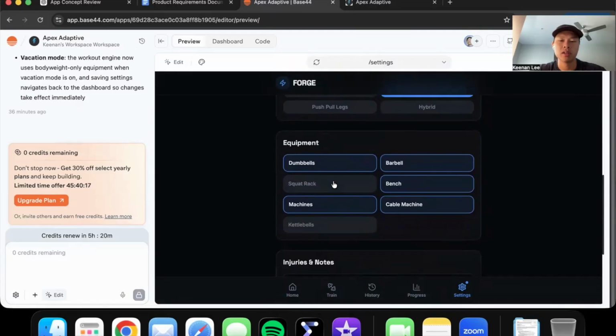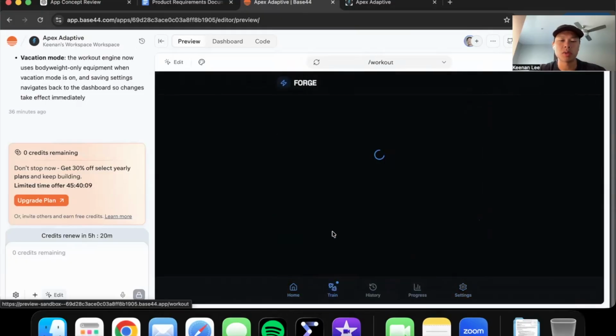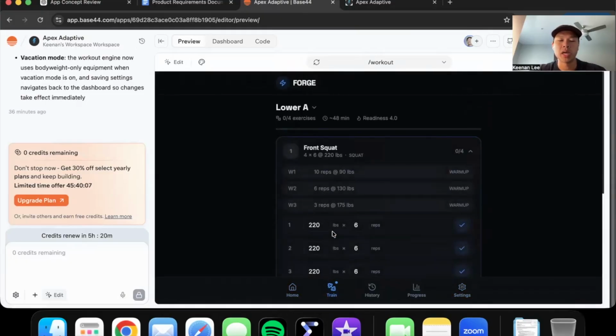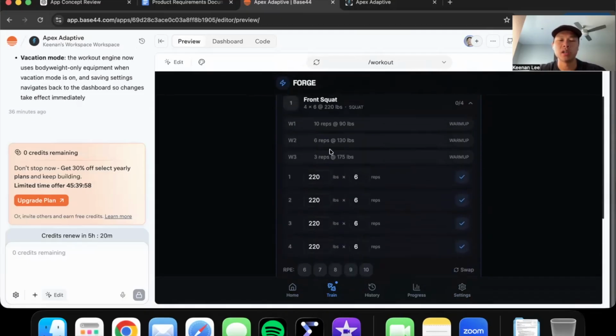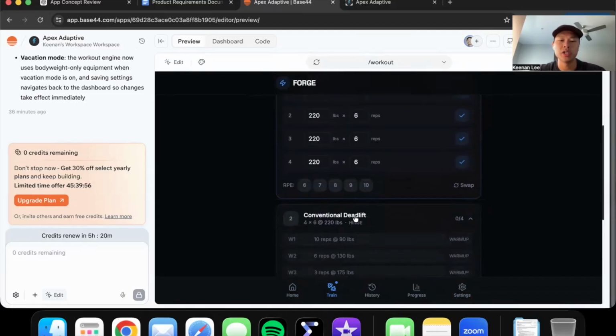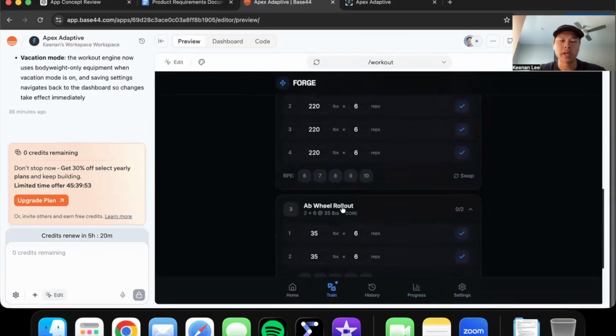Let's say we only have dumbbells and a squat rack. Let's say we don't have machines and we don't have a cable machine. How about that? Save changes, go back to my workout. Bam. It switches it out to a front squat, conventional deadlift, ab wheel rollout, farmer's walk. Perfect. We got a squatting movement, we got a hinging movement, which is perfect, we got a core and we got a carry.